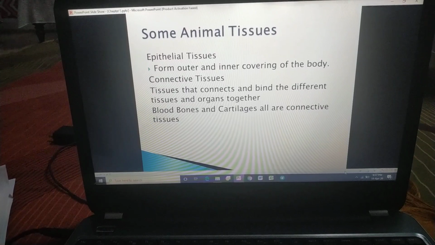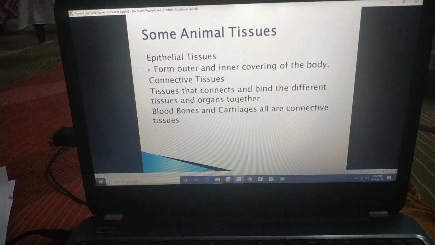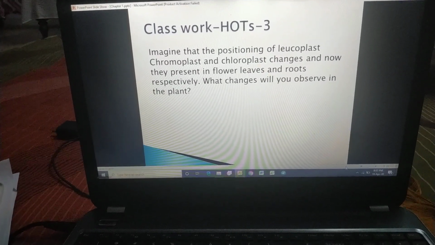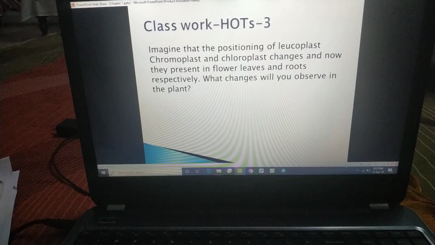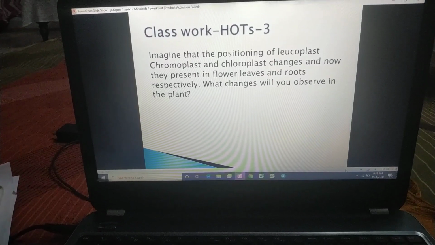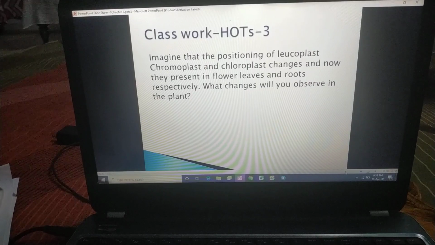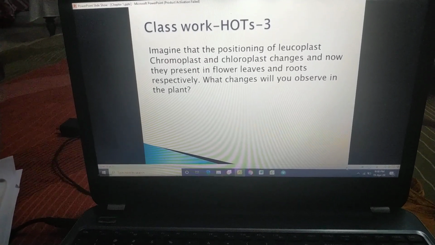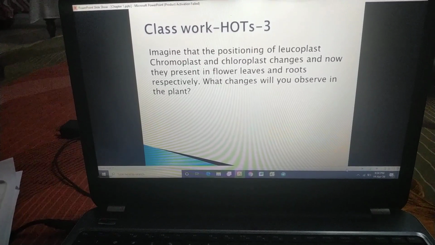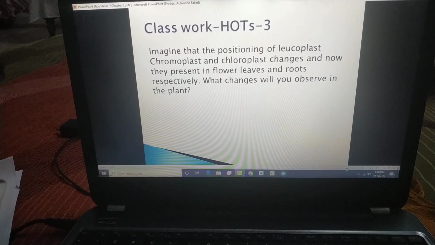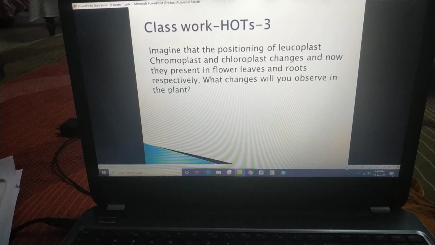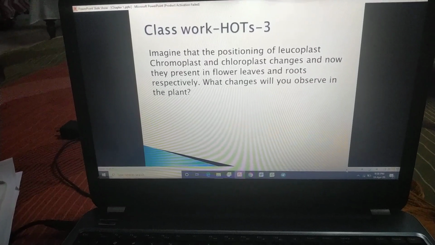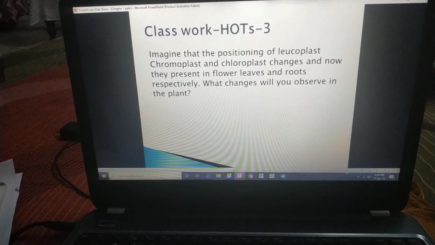Now let's come towards your class work, that is hot question number 3. As we have done all the short questions, long questions and the rest of the hot questions, only hot question number 3 is left. Just write down this question in your notebook. Imagine that the positioning of leucoplast, chromoplast and chloroplast changes, and now they are present in flower, leaf and root respectively. What changes will you observe in the plants? Yes class, what do you understand by this question?